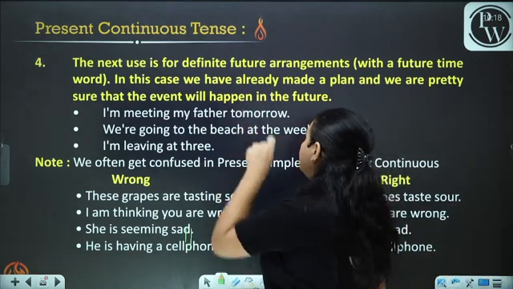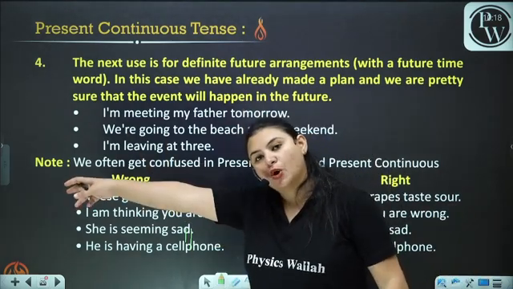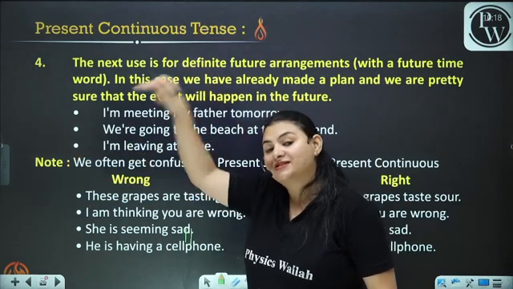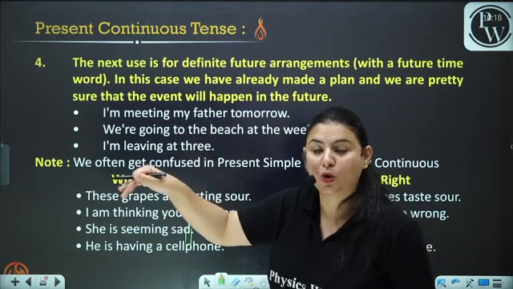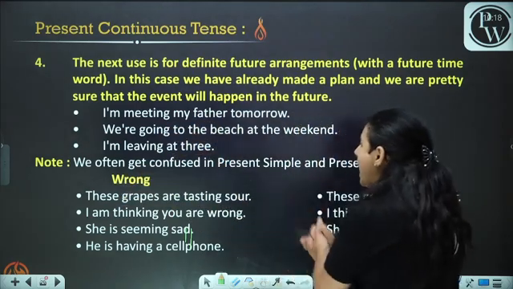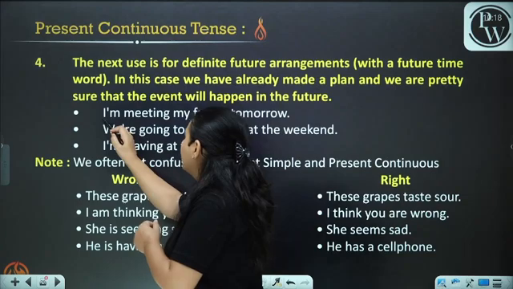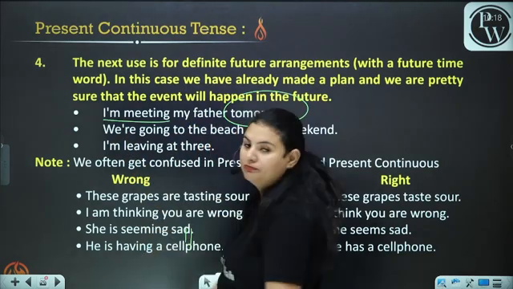Okay, I am meeting my father tomorrow. Now I am meeting him tomorrow. This is a future event, but still I can use the continuous form because I'm quite certain that I'm going to do it tomorrow. So that is why I say, I am meeting my father tomorrow.